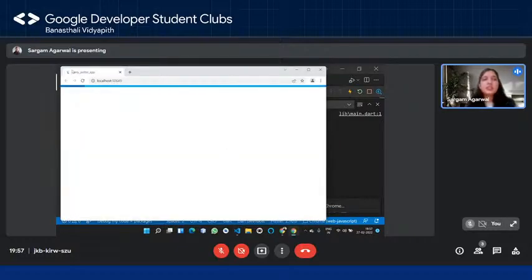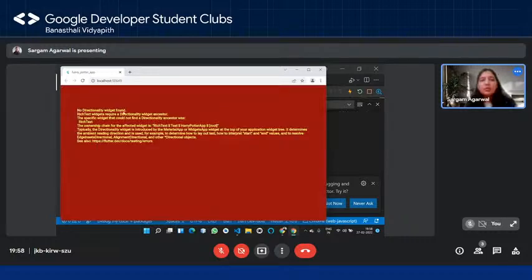Okay, so you can see it says Harry Potter app, and let's see what it gives us. Oh, so you can see that this is not something that we are desiring, right? This is a red screen with some yellow text, and that means this is an error, right? So I don't really understand this error, although I can copy paste it on Chrome and I can basically Google it. But you can see that something like root is missing over here, right?